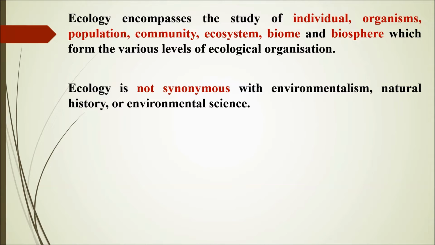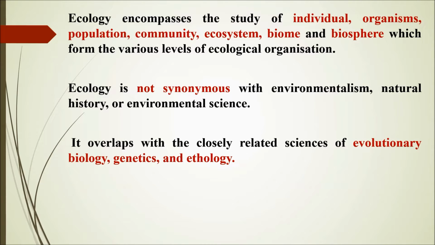They are all three different things. Why? Because ecology overlaps closely with evolutionary biology, genetics and ethology. So it is different from environmentalism or natural history. They are separate sciences. Ecology is not mixed with environmentalism and environmental sciences. It is an individual discipline. It is a unique discipline which discusses the interlinkages. That is where it is unique.